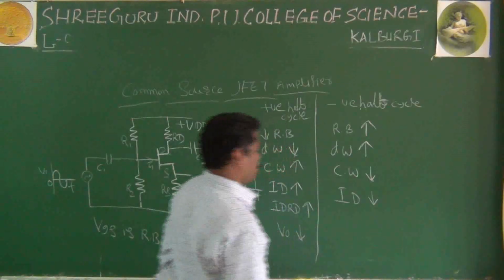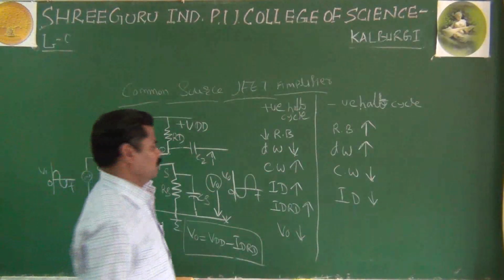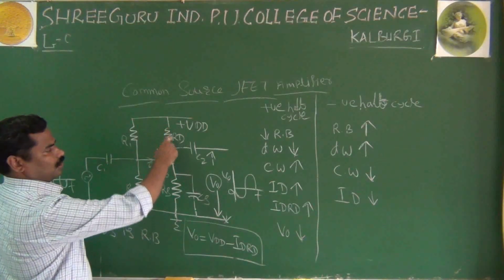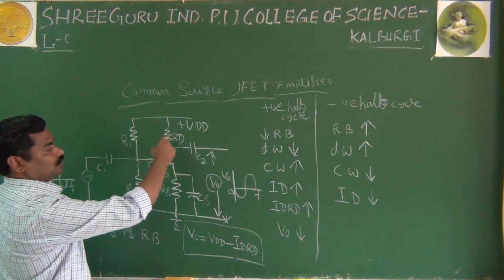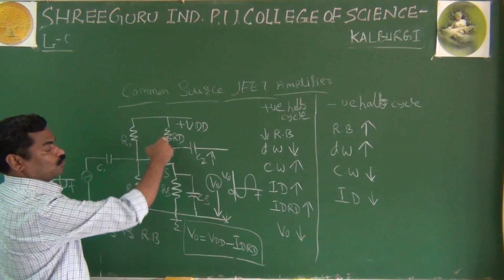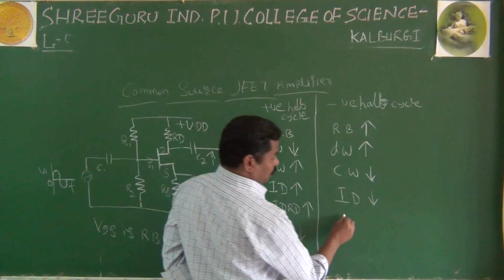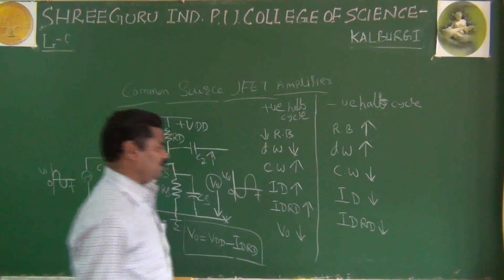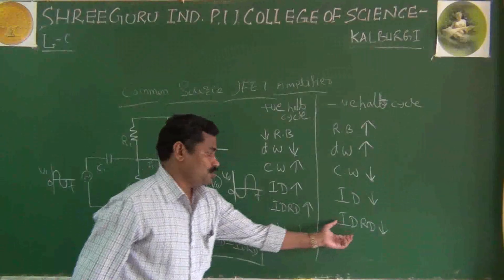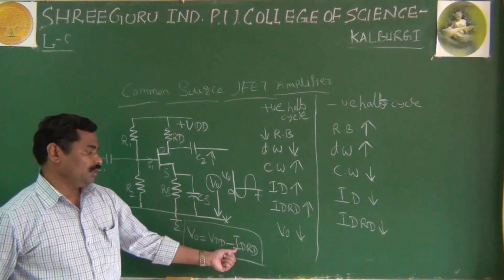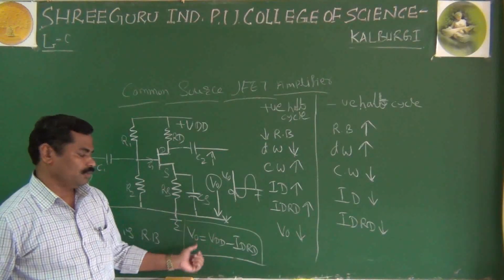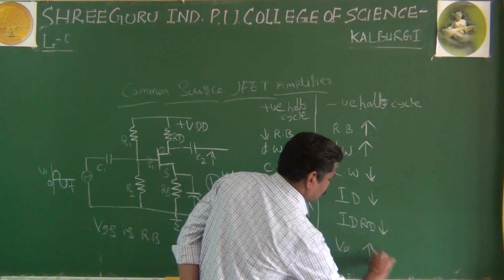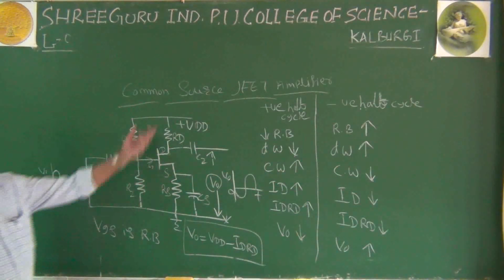And as we know, if ID decreases, then what happens? If very less current moves from source to drain, there is very less voltage drop across RD. You can write that ID into RD decreases. Once again you substitute this value in this equation, you have very less ID into RD, because VDD is constant, we get the output voltage increases. This is the working of the common source JFET in a simple way.